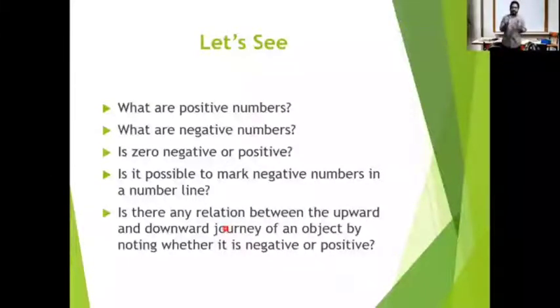Now you might have some idea regarding the answer. I will read it once again. Is there any relation between the upward and the downward journey of an object by noting whether it is negative or positive?